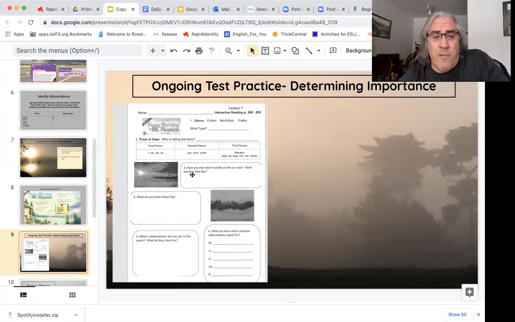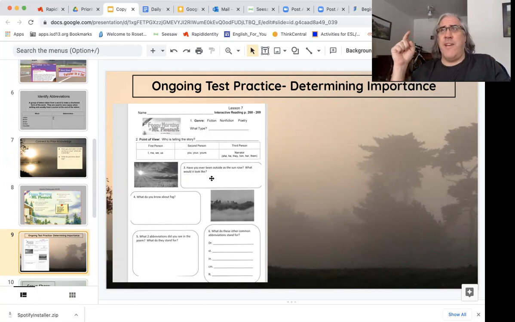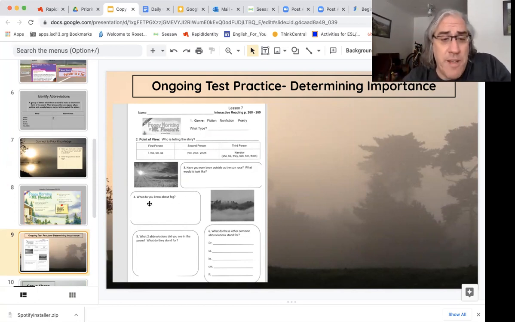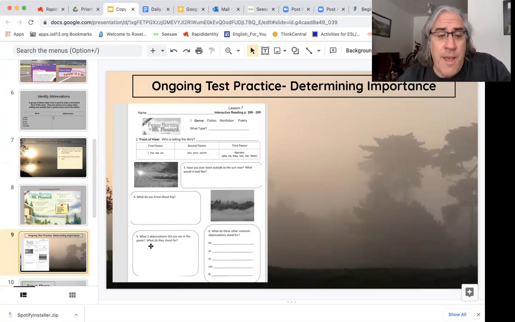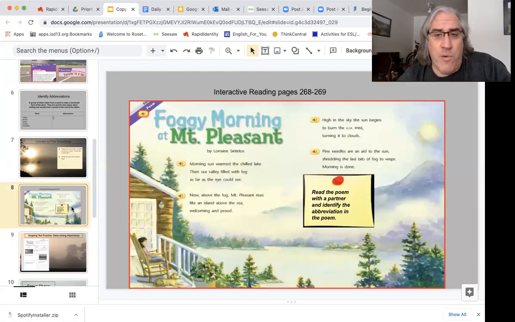Number 3, have you ever been outside as the sun rose? What did it look like? Come up with as many good descriptions as you can from what you remember. Number 4, what do you know about fog? Just tell us what you know about it, what it is, what it looks like, what it feels like, what it reminds you of. Write 2 abbreviations you saw in the poem and what they stood for. I already told you about one of them, and here is the other one right here. A.M. Okay.